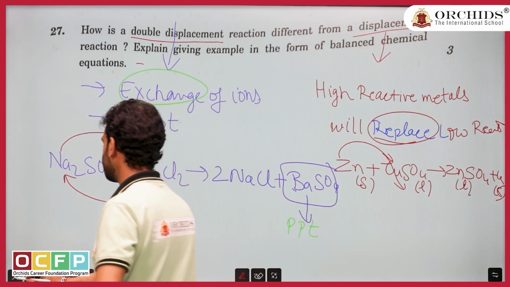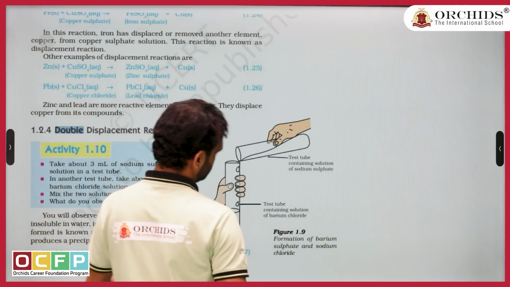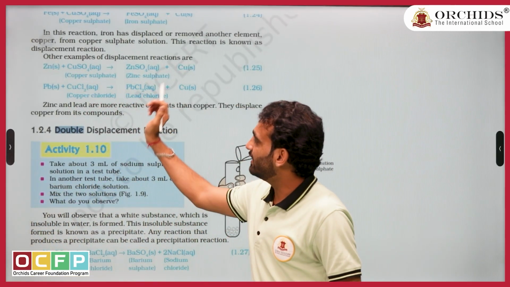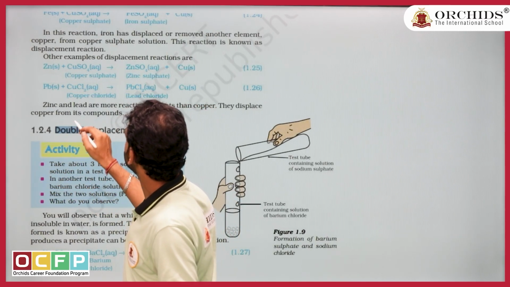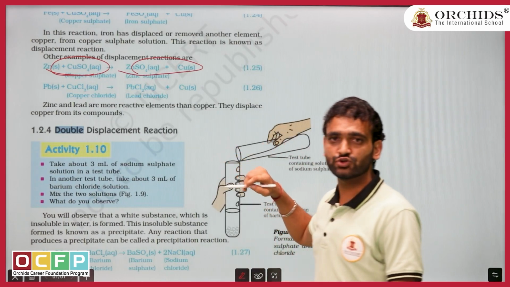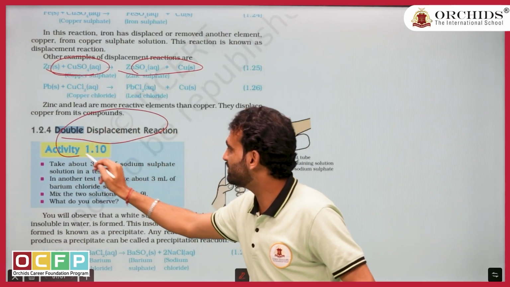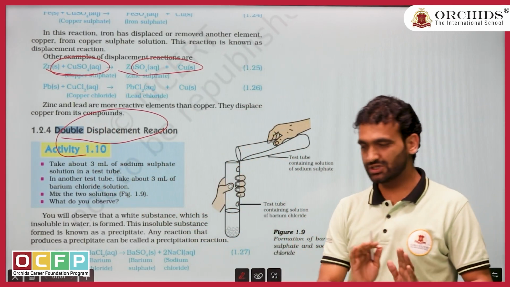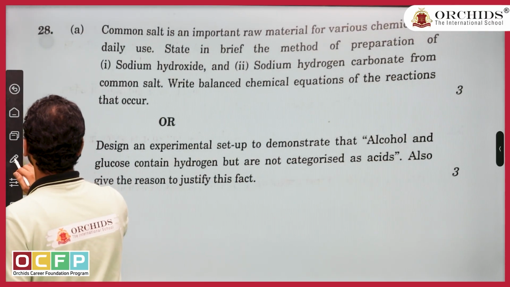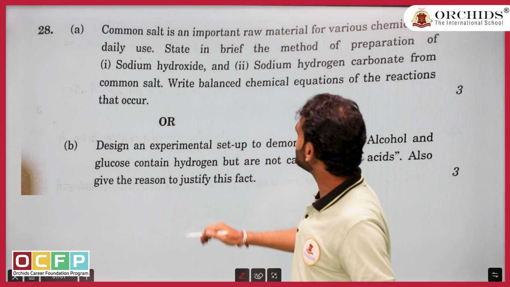Examples are again fairly easy. If I show you the source of the question, it is directly from the NCERT book, double displacement, and this is your displacement. I think I have used this example, and this is your double displacement reaction. Simple question, straightforward, direct from the NCERT book. Now let us come to the next question.